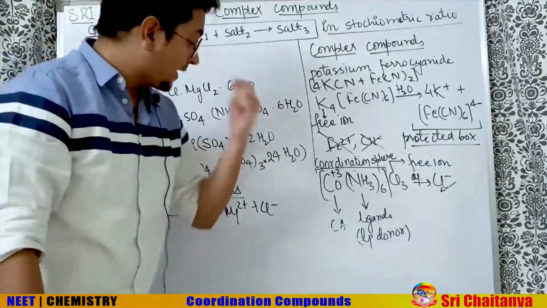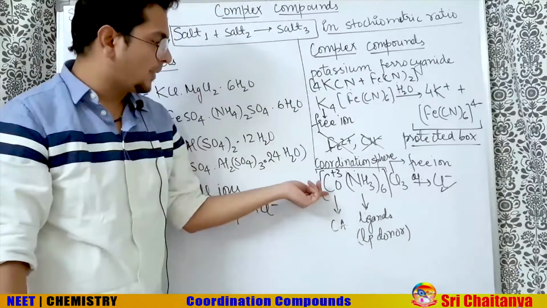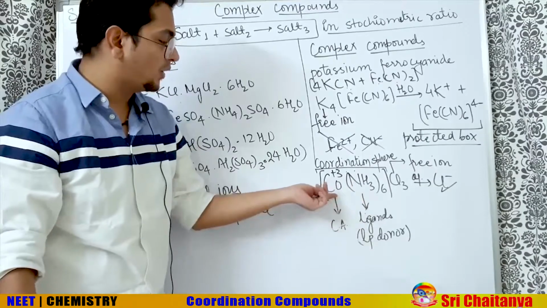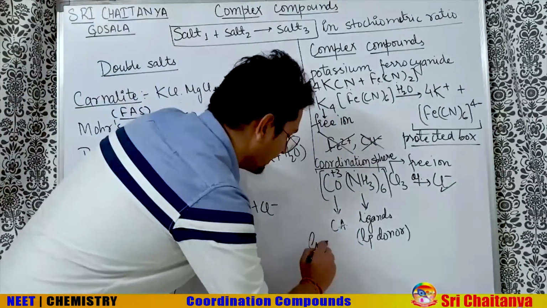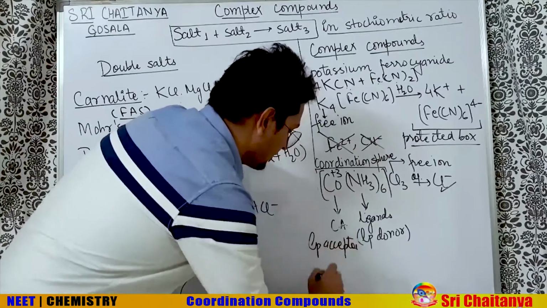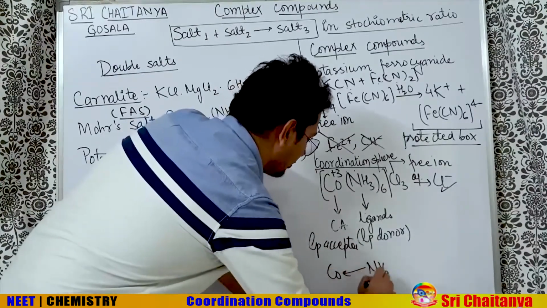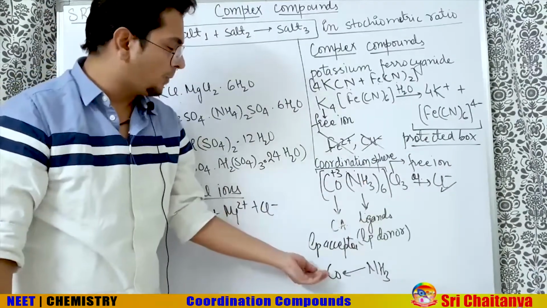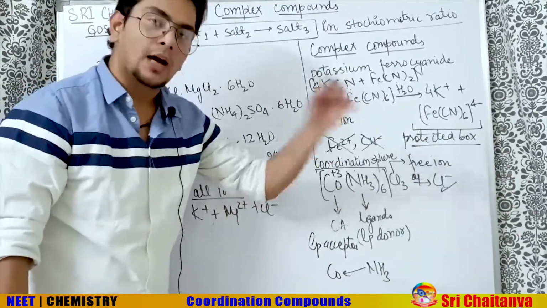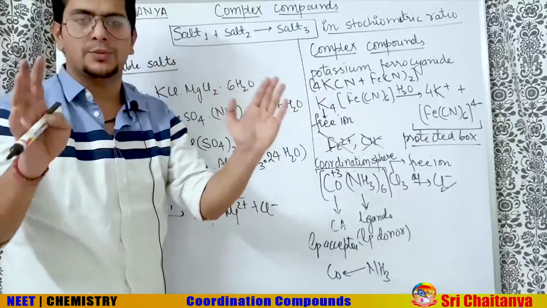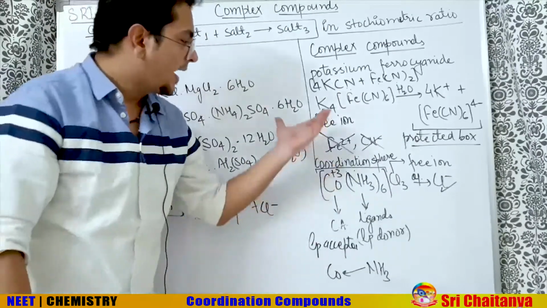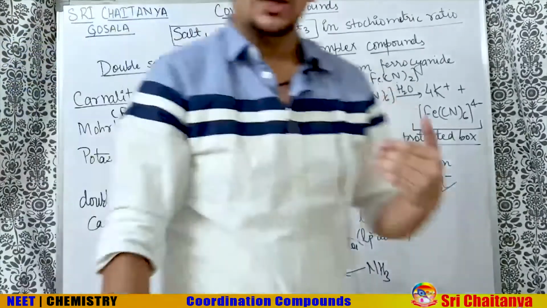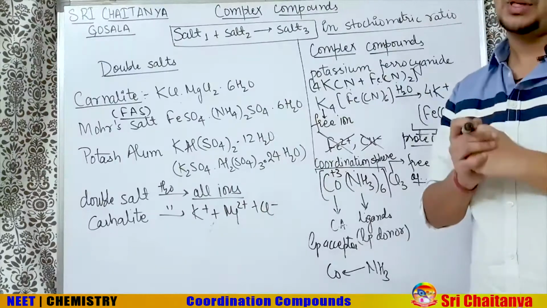So let's see one more time what I said. The central atom is cobalt here. Amine or NH3 is called the ligand here. It is the lone pair donor. Cobalt, the central atom, is the lone pair acceptor. So cobalt was there. NH3 gave the lone pair through a coordinate bond. Cobalt took the lone pair. 6 of them gave the lone pair to cobalt. Also, Cl minus is outside, that is free to move in the aqueous medium, so we can call it a free ion. And this kind of compound is called a complex compound. So this is the basic definition. Now let us go on to the Werner's theory part.